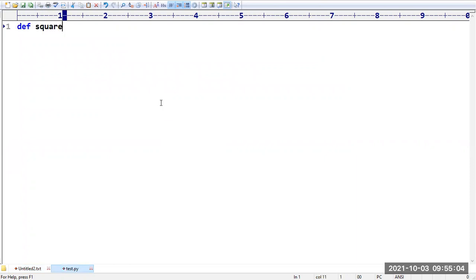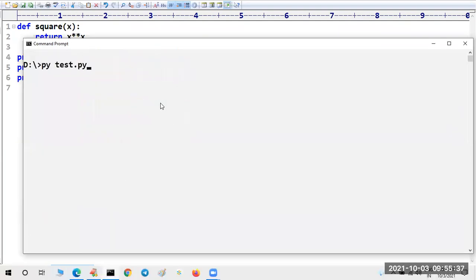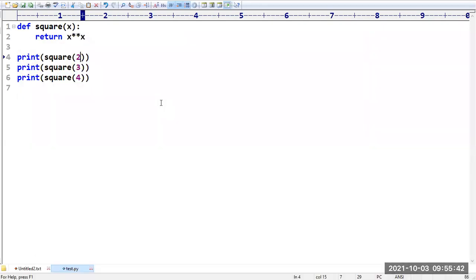Assume I have taken the square of x. It should be x into x, but by mistake I have taken two stars, which is illegal. If I print the result, you will definitely get a value, but whether that value is correct or wrong, we don't know. Let me execute this code. Yes, we get 427256, but the expected answer is different, right?